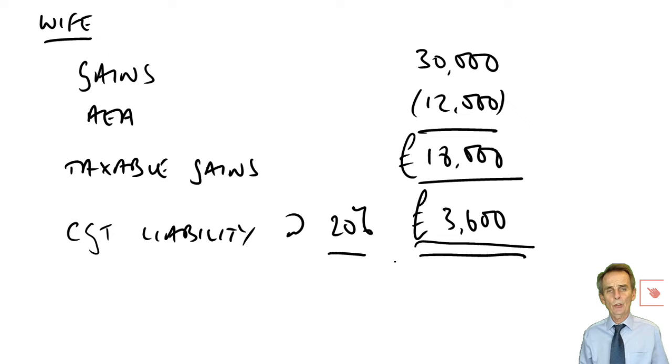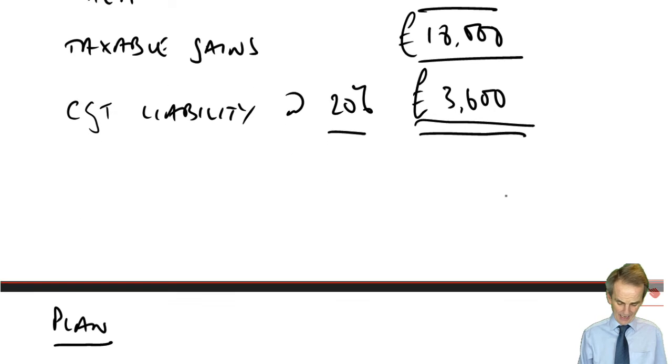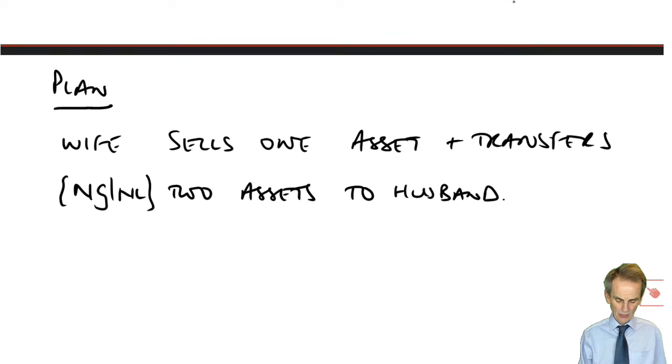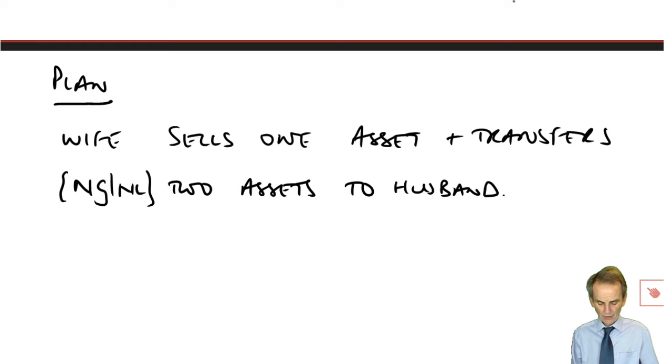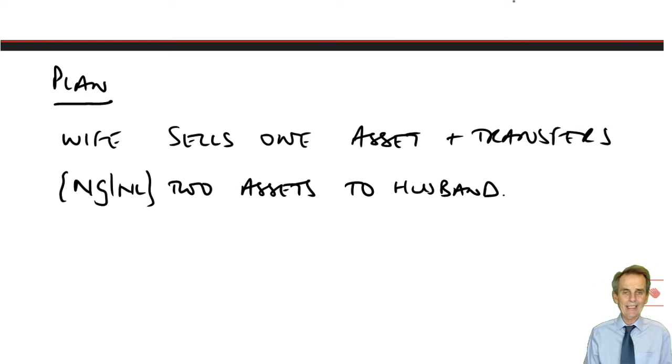So we now want to ensure that we use the husband's AEA and then ensure that where a taxable gain will arise, it'll be taxed on the basic rate tax-paying spouse rather than the higher rate tax-paying spouse. Who is that? That's the husband. Hence, the plan that you should have formulated would be: wife sells one asset, that's to a third party.